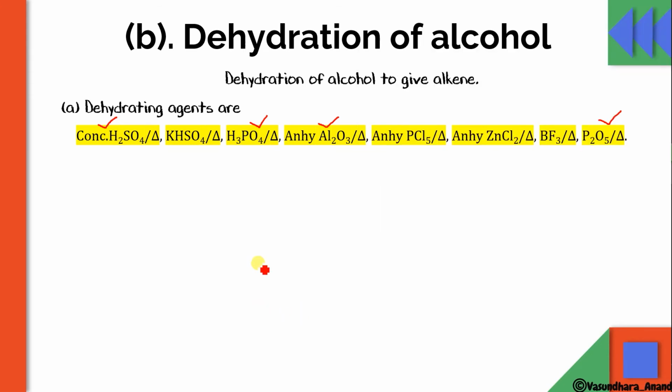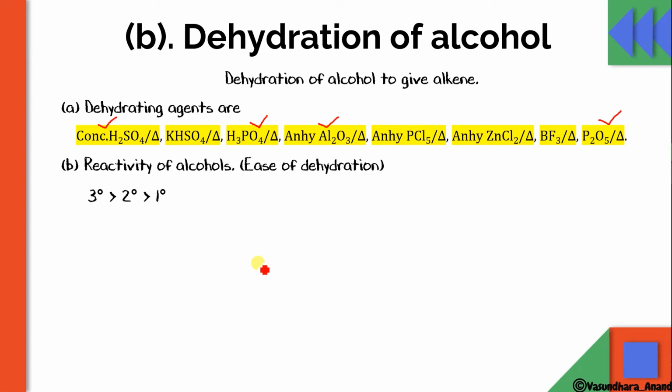Okay. So since it is a dehydrating agent, it is quite clear that there will be alpha-beta elimination: from the alpha carbon OH will come, and from the beta carbon hydrogen will come to form water, and it will form alkene. So the ease of dehydration will be highest in tertiary, then secondary, then primary, because of the same thing, it is going to form a tertiary carbocation. So that's why tertiary alcohol will give the faster reaction.